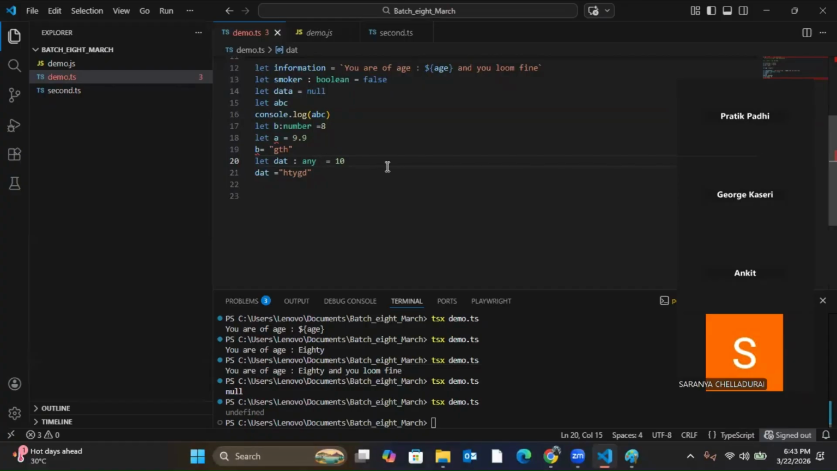Now, here comes where you have to mandatorily use that particular thing. Understood? Yes.